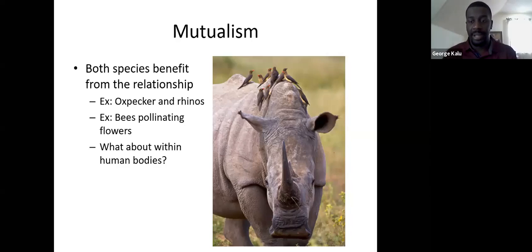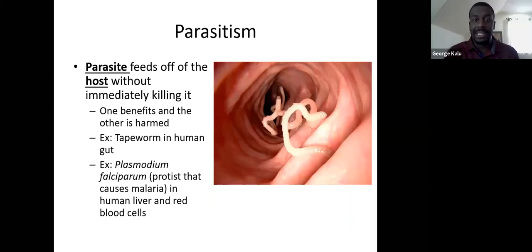So those are mutualistic relationships. The last type of relationship is the parasitic relationship, where we have parasitism. This is where a parasite feeds off of a host without immediately killing it. It's a scenario where one organism or species benefits while at the same time harming the other species. The classic example of this is a tapeworm inside the human gut. This tapeworm is a parasite.